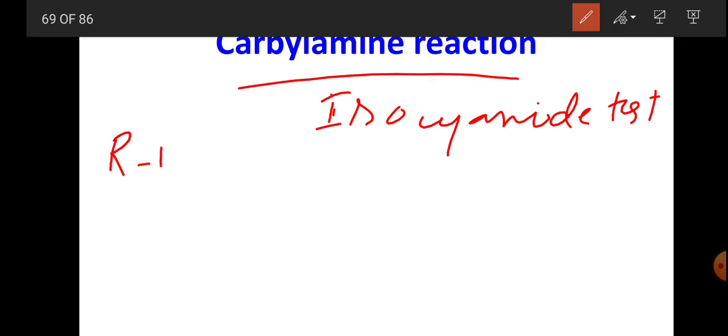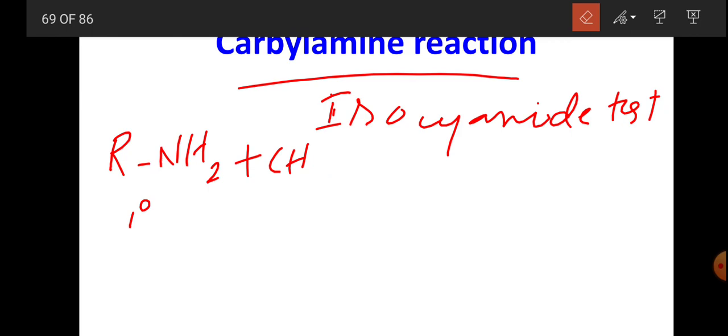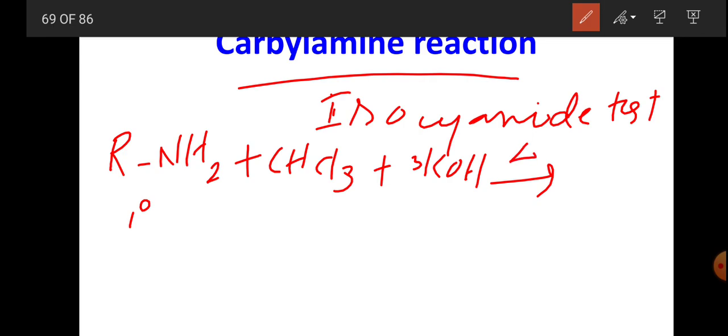So we take RNH2, that is the primary amine, and chloroform CHCl3, and 3 moles of KOH, and heat gives rise to RNC, plus 3 moles of KCl plus 3 moles of water.